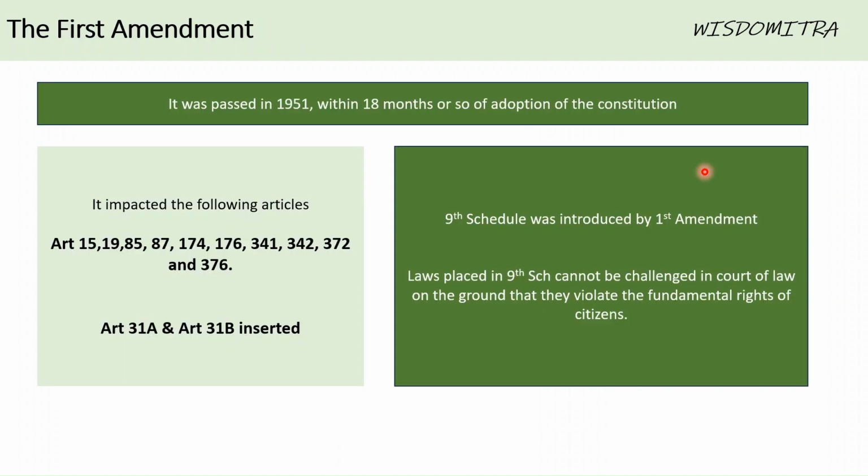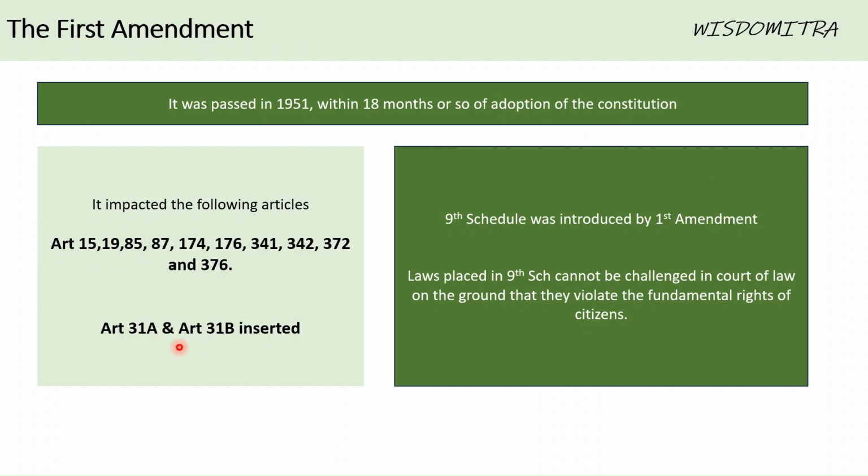Let us go into the history of amendments. When was the first amendment and what are the important amendments, etc. So the first amendment was passed in 1951. That is within 18 months or so of adoption of the Constitution. So the Constitution was adopted on 26th November 1949, right? And within 1.5 years or so, the First Amendment was introduced, and it impacted the fundamental rights 15, 19, and so on and so forth, right?